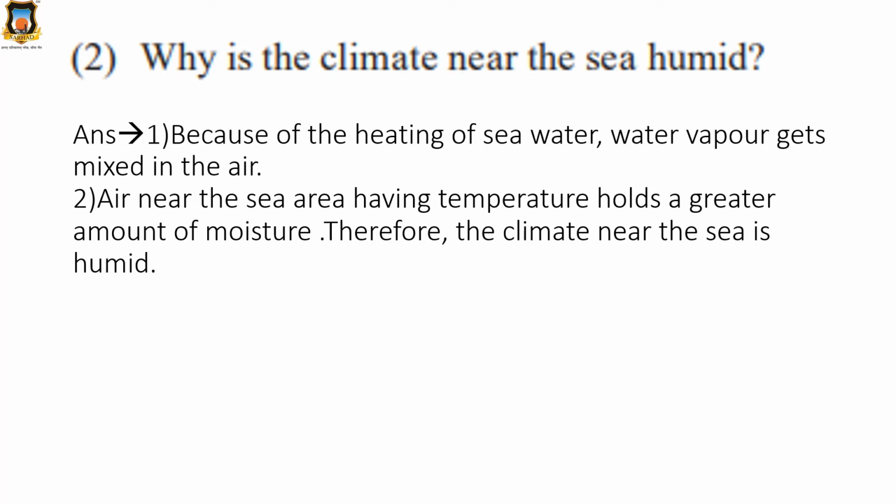Because of the heating of seawater, water vapor gets mixed in the air. As seawater heats up, the vapors which evaporate from the sea get mixed in the air.